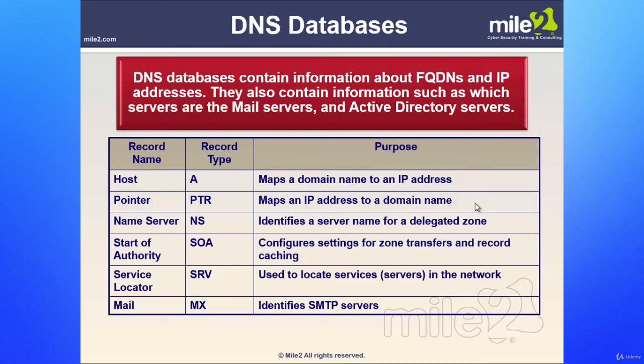We also have the service locator, which is the SRV, used to locate services and servers on the network. And we also have the mail, as in your MX records. The MX records are very important because they allow us to go in and, if it's set up for mail relay, for instance, we can spam that mail server and use it as a spam server, more or less, because it has relay enabled.